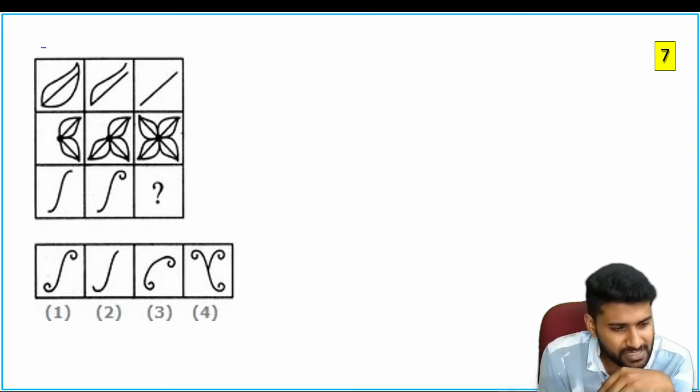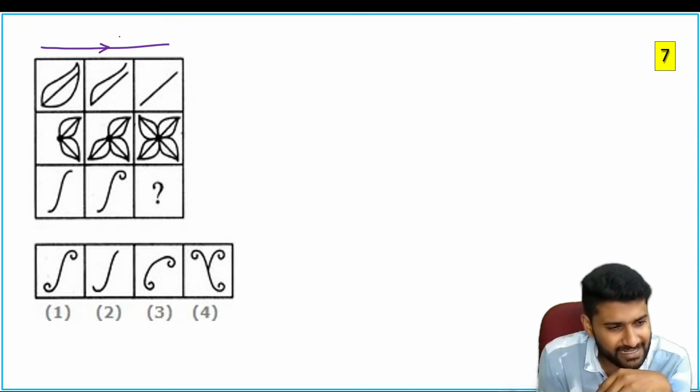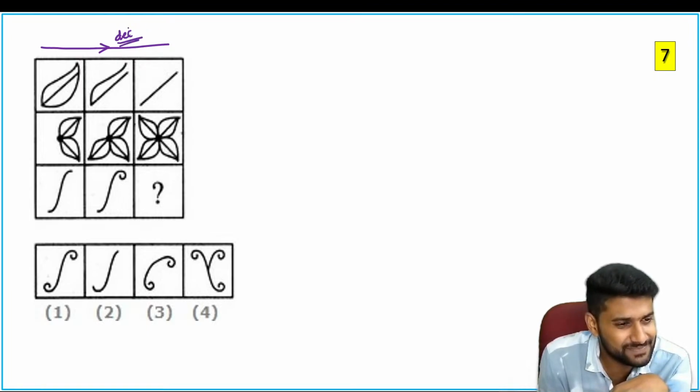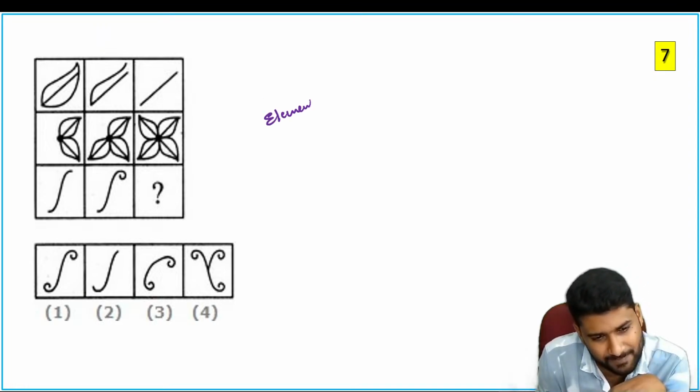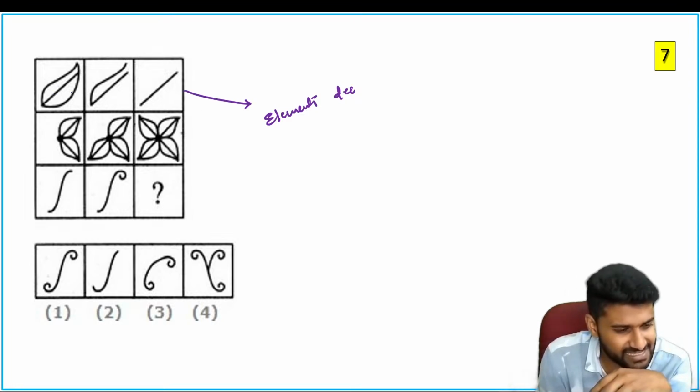Now guys, if you see the pictures towards the right side, in the given picture, elements are decreased. Simply, here the logic is elements decreased. So elements are decreased, see.